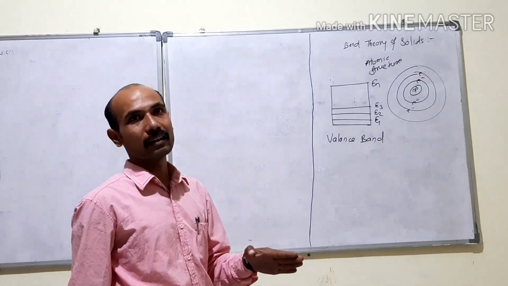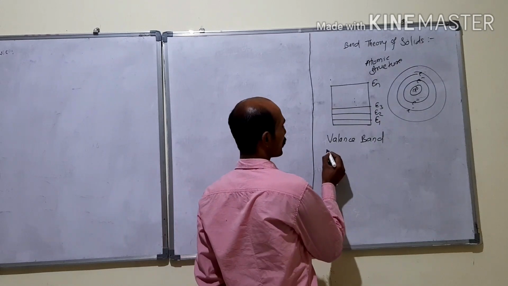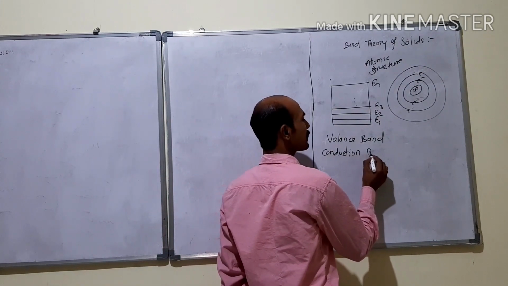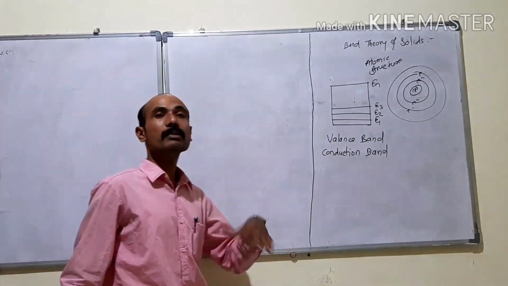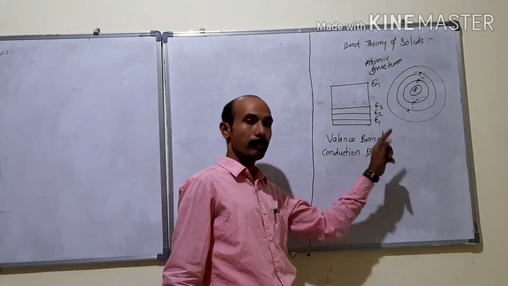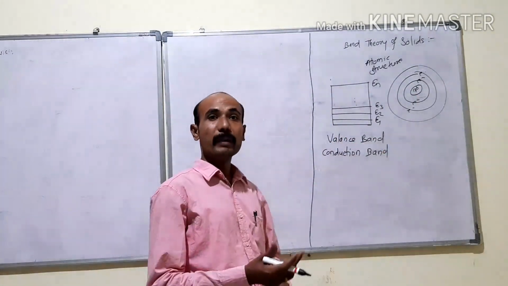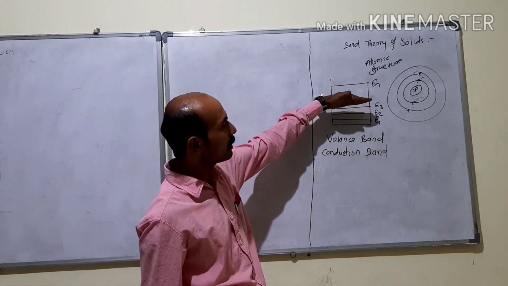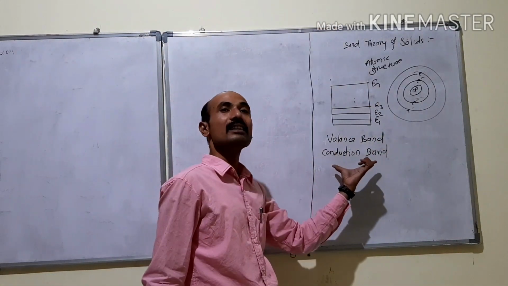Now the energy band or energy level above this valence band is called the conduction band. This conduction band is generally empty. It may be empty or it may be partially filled. It is never completely filled. The valence band may be completely filled or partially filled, because the last filled energy band is the valence band. Above the valence band, it is the conduction band.